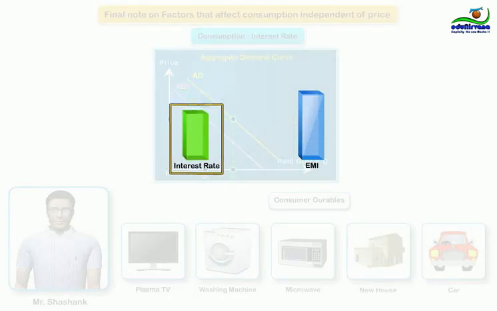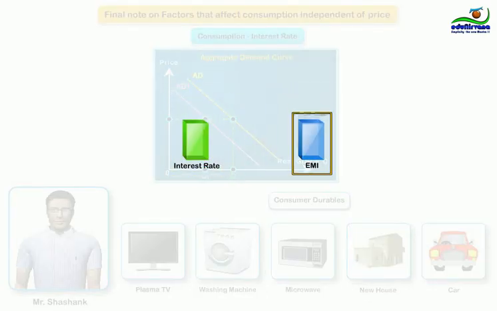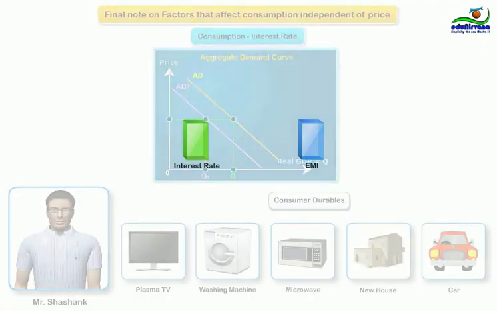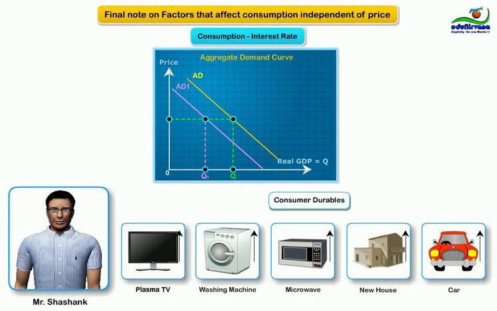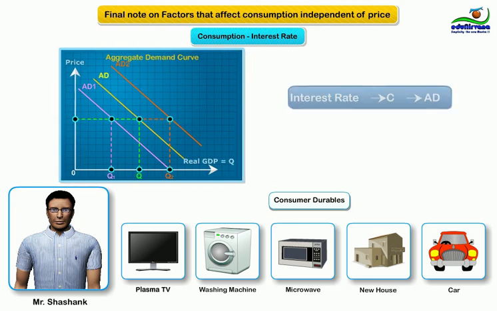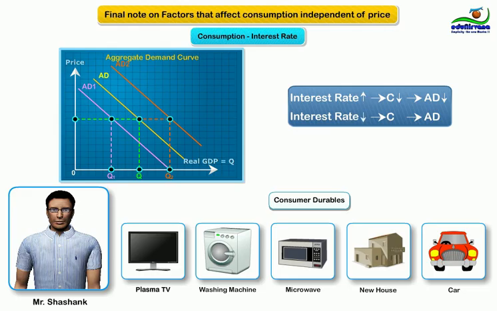Alternatively, a decrease in the interest rate reduces monthly payment amounts linked to the purchase of durable goods and thereby increases their consumption. This increase in consumption leads to an increase in aggregate demand. Let us summarize it. When interest rate increases, consumption decreases. In result, aggregate demand decreases. If interest rate decreases, it increases consumption, so aggregate demand increases.